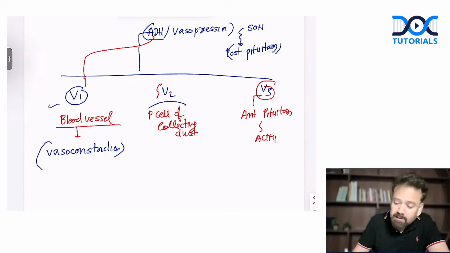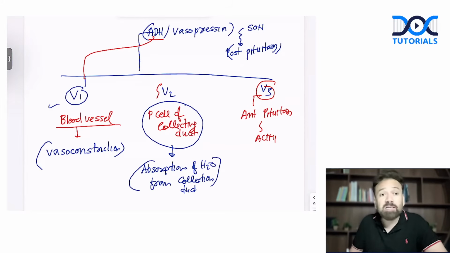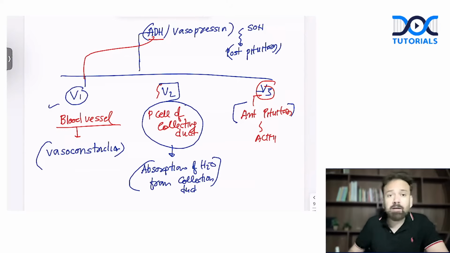On the other hand, when they go to the collecting duct, this causes absorption of water from the collecting duct. So absorption of water from the principal cell of the collecting duct is under the influence of ADH, which is acting on which receptor? V2 receptor. On the other hand, V3 is located in the anterior pituitary, and it helps in the release of ACTH.